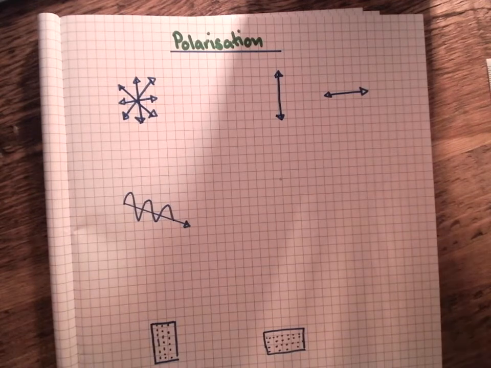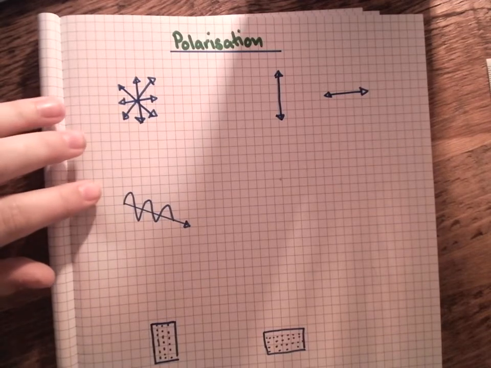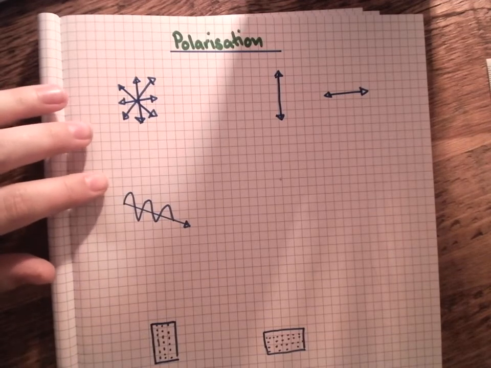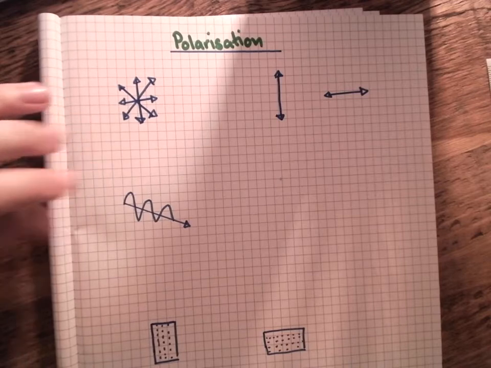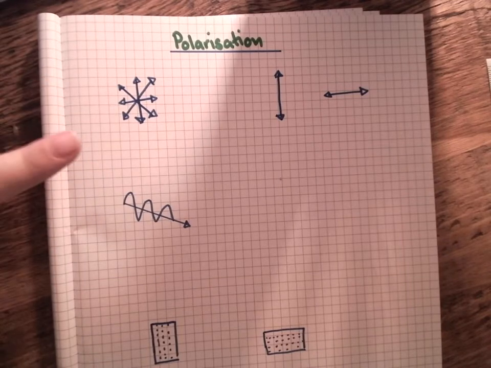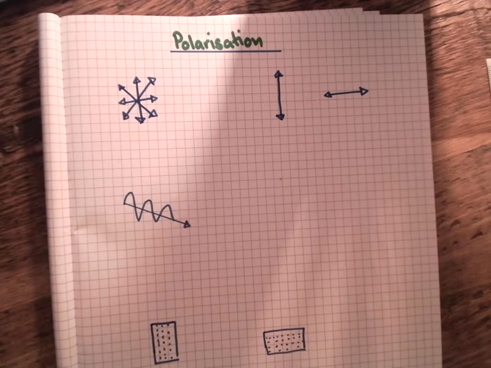Okay, hi guys. So this one is about polarisation and Malus's law. I've tried to draw a few things out already so it saves a little bit of time. When we're talking about polarisation, we're talking about taking a wave from being unpolarised to becoming polarised. In this case, we're talking specifically about transverse waves.